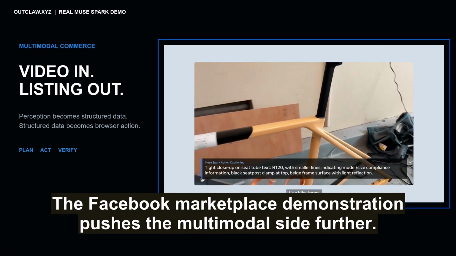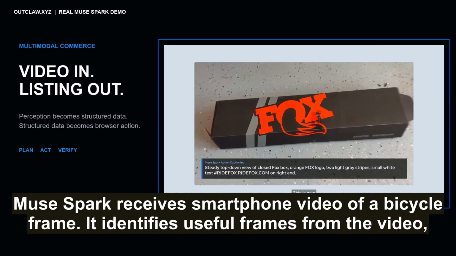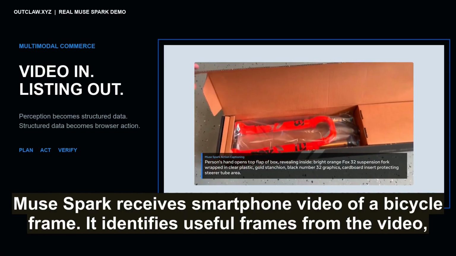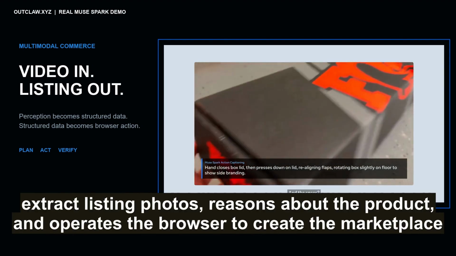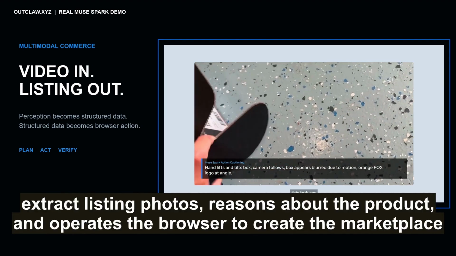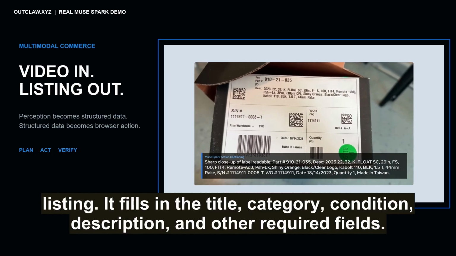Marketplace agent. The Facebook Marketplace demonstration pushes the multimodal side further. Muse Spark receives smartphone video of a bicycle frame. It identifies useful frames from the video, extracts listing photos, reasons about the product, and operates the browser to create the marketplace listing. It fills in the title, category, condition, description, and other required fields.